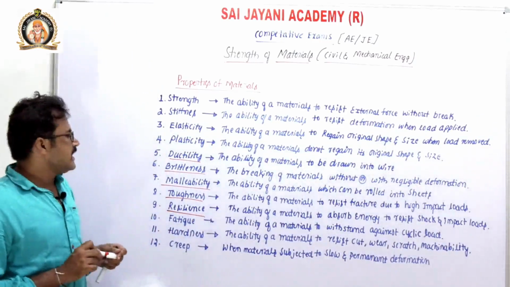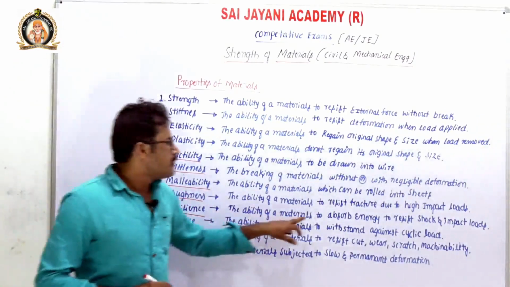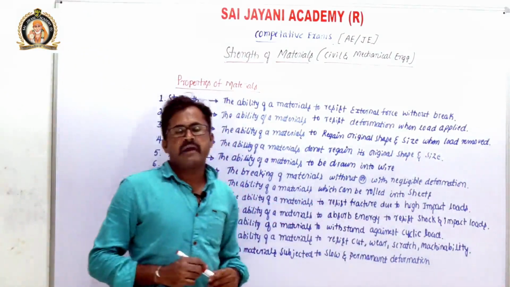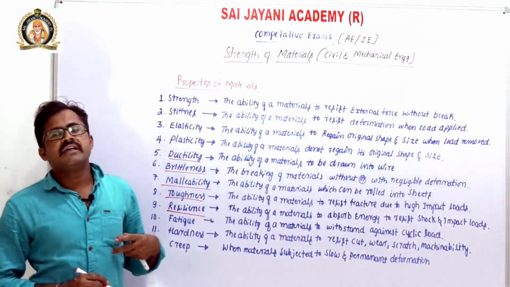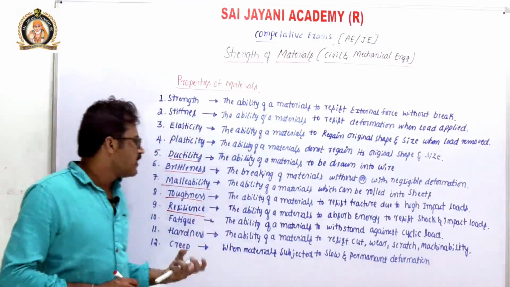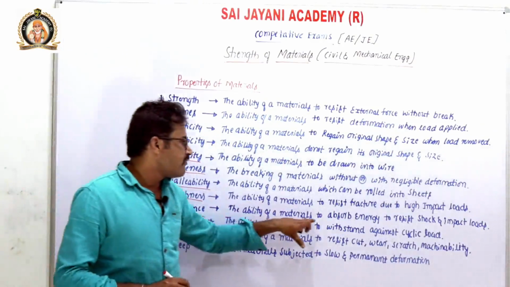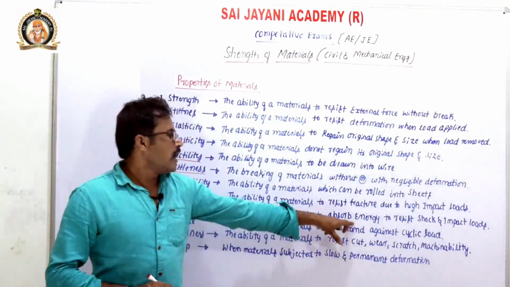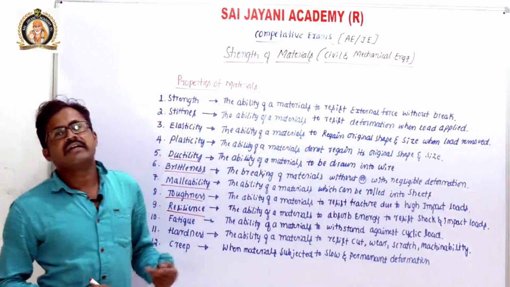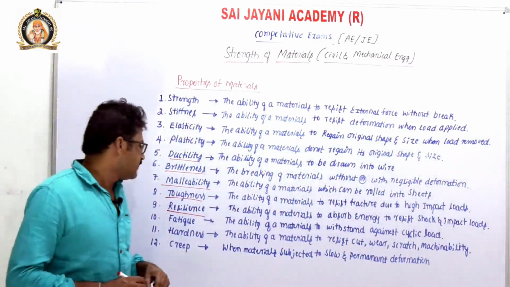So what is resilience? The ability of a material to absorb energy, to resist shock and impact loads. Whatever energy is created by applying load, that amount of energy has to be absorbed. That property is known as resilience. Shock means sudden load, and impact load means the load with some initial velocity.